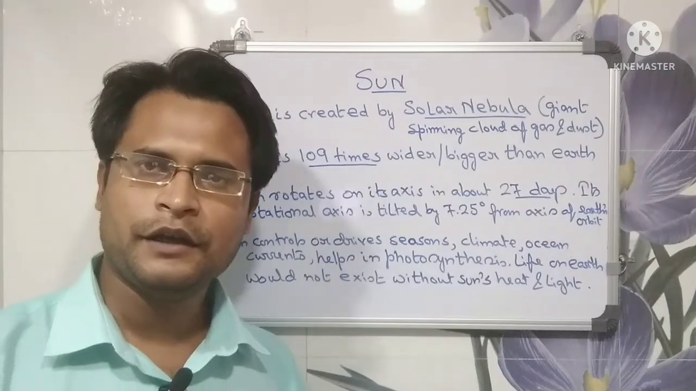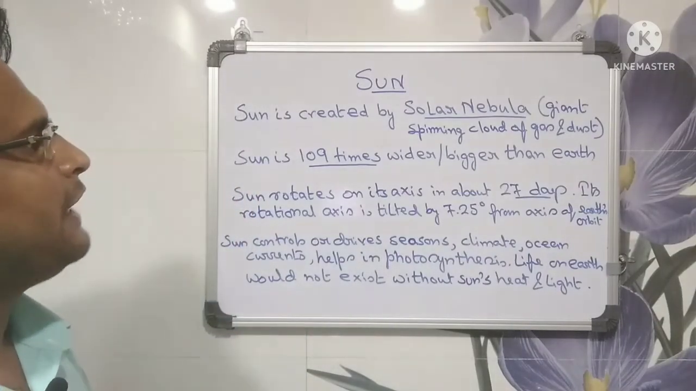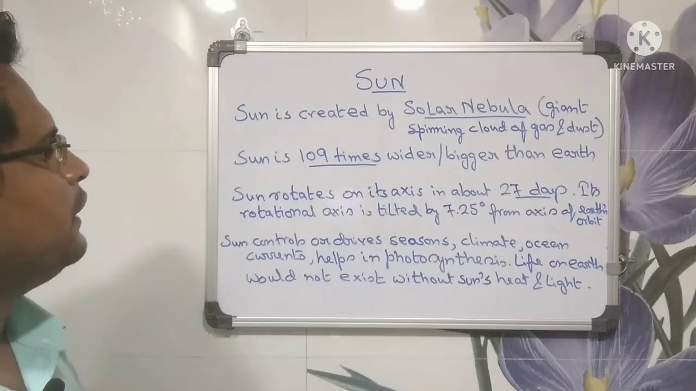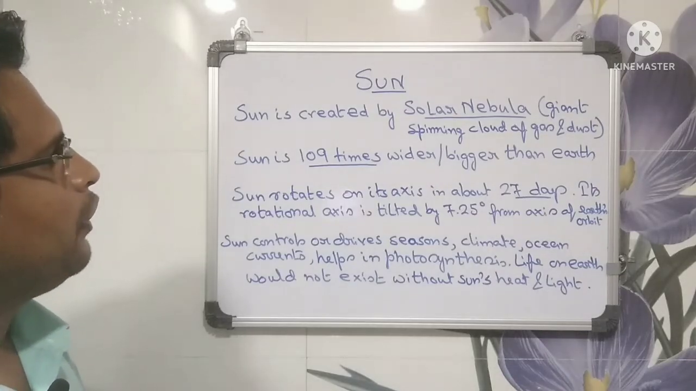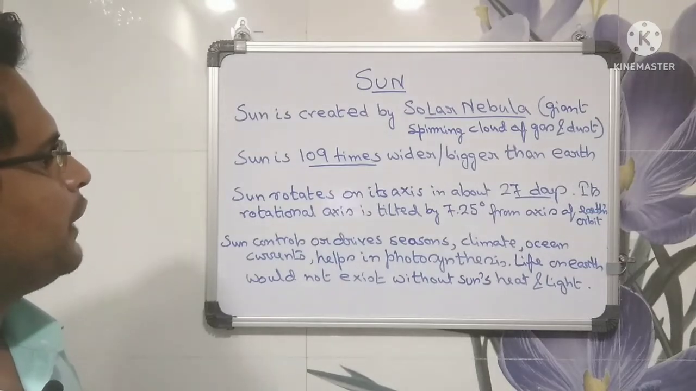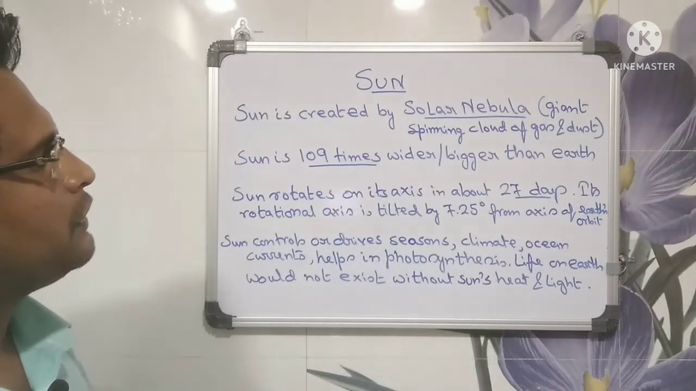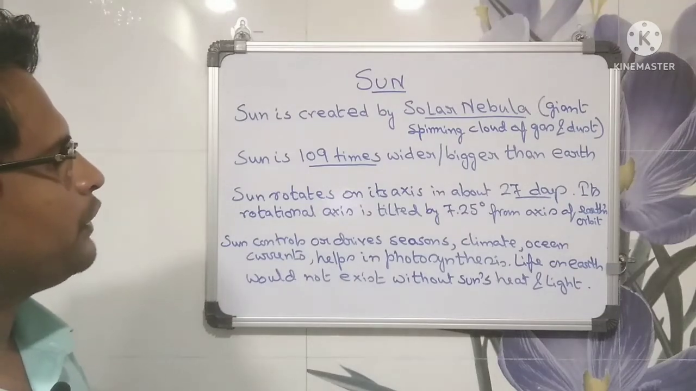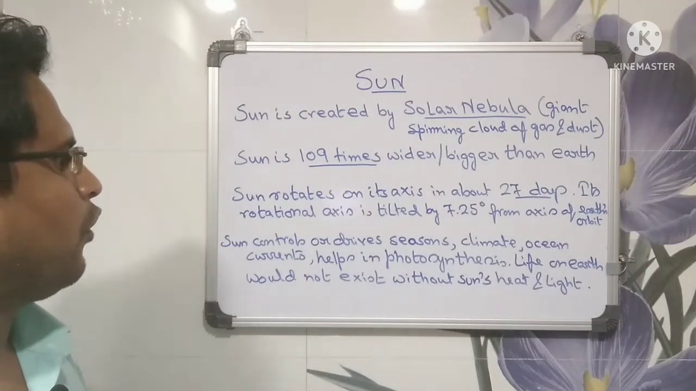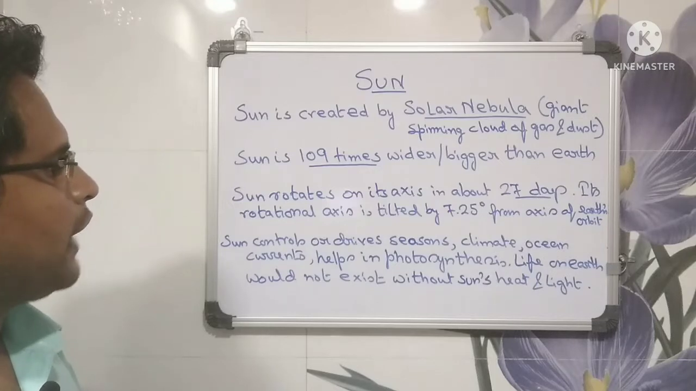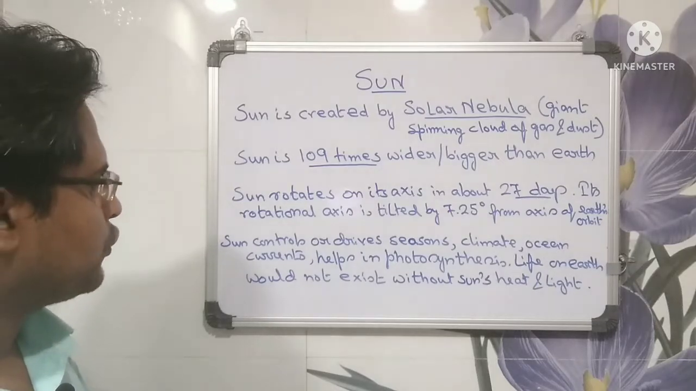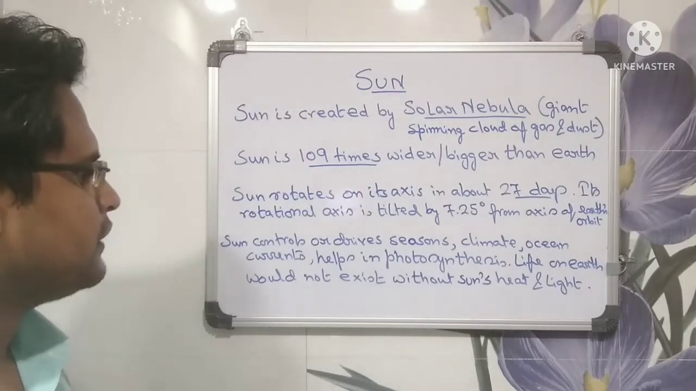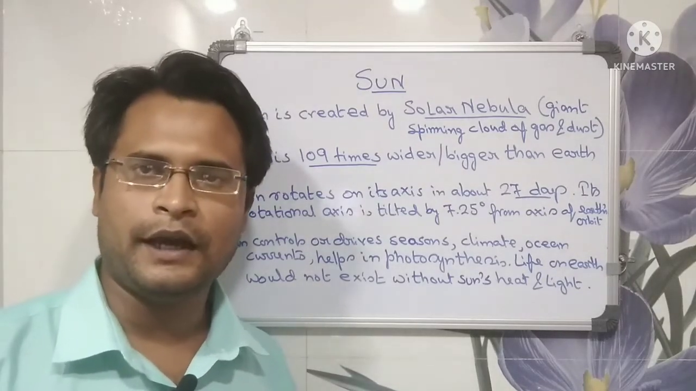Sun is created by solar nebula. It's a giant spinning cloud of gas and dust. Sun is 109 times wider or bigger than Earth. Sun rotates on its axis in about 27 days. Its rotational axis is tilted by 7.25 degrees from axis of Earth's orbit. Sun controls or drives seasons, climate, ocean currents, and helps in photosynthesis. Life on Earth would not exist without Sun's heat and light.